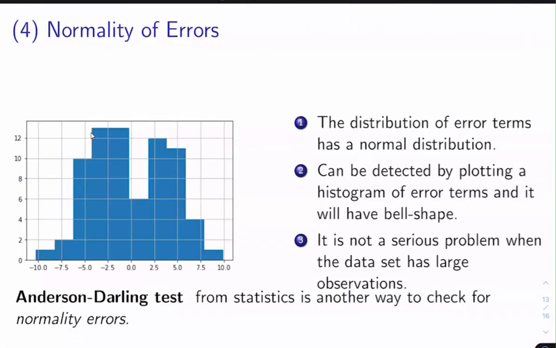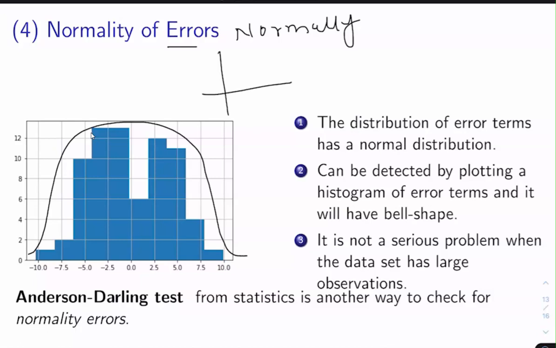Now, the fourth kind of assumption that we usually make while building the linear regression model is that the errors are normally distributed. What does it mean by normally distributed? Normally distributed means that you have a bell-shaped graph like this, with x here and the frequency here. If this bell-shaped normal distribution is obtained for errors, then the errors are normally distributed. Otherwise, they are not normally distributed.